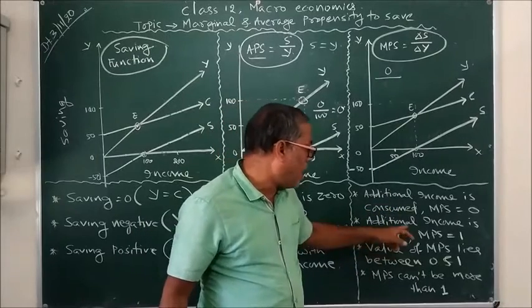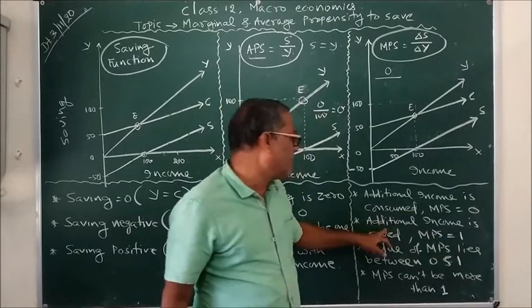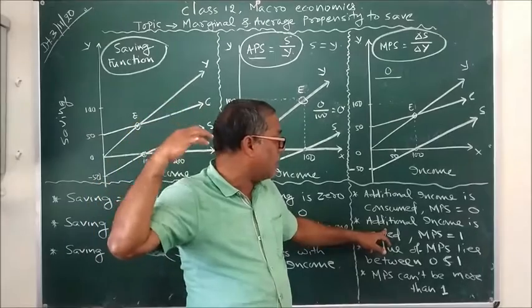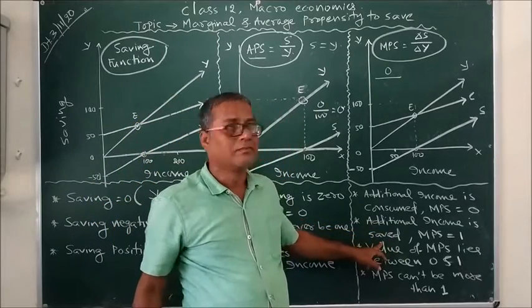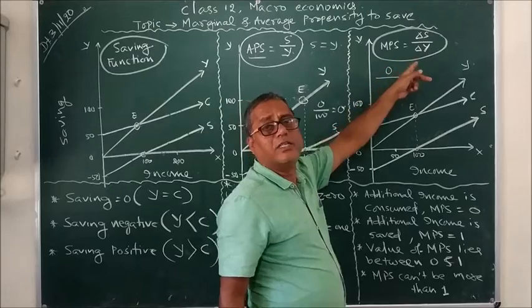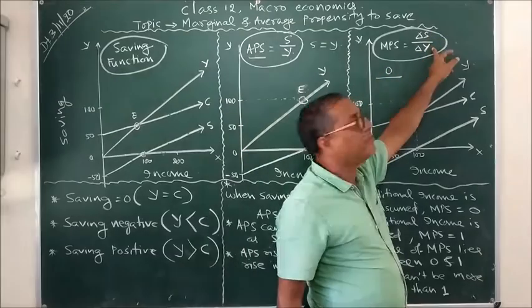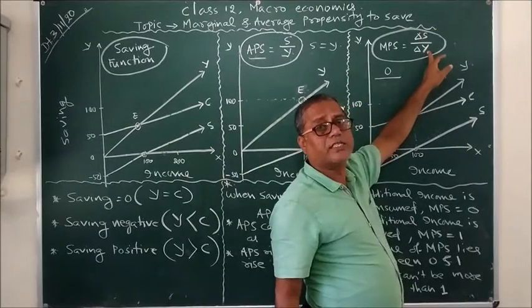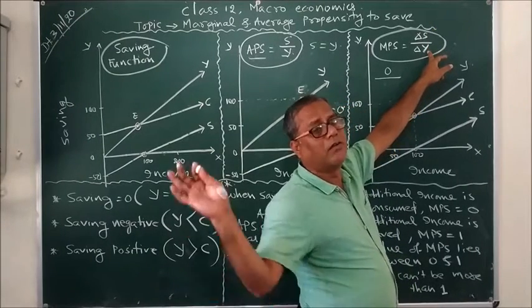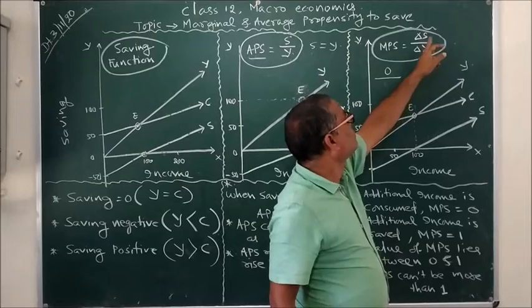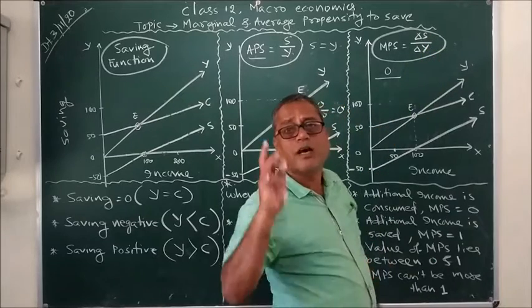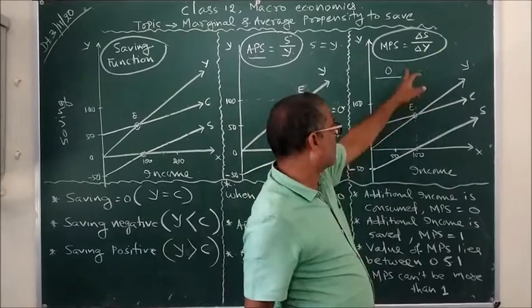On the other hand, MPS will be equal to 1 when the entire additional income is saved. Entire additional income is saved means delta S will become equal to delta Y. Change in saving will be equal to change in income because the entire additional income is saved. So when numerator and denominator are both equal, then the result is 1.